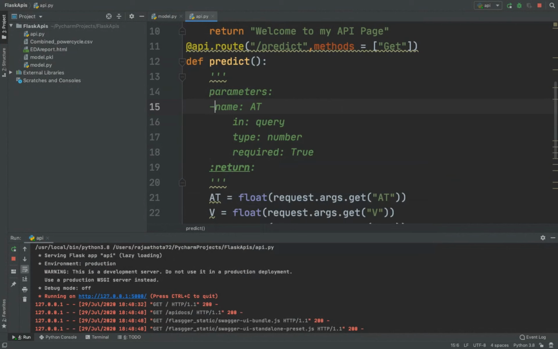There should be no gap between the hyphen and the name. So it should be aligned with the tab space. Even if you want to maintain space, it's very similar. So this is how you need to write your parameters. Always remember I am taking spaces in order to show you the differentiation. For name it should be a tab space, and for this hyphen it should be 2 spaces. Once it is done, write similar queries for everything.